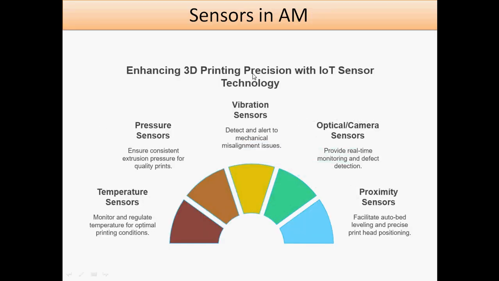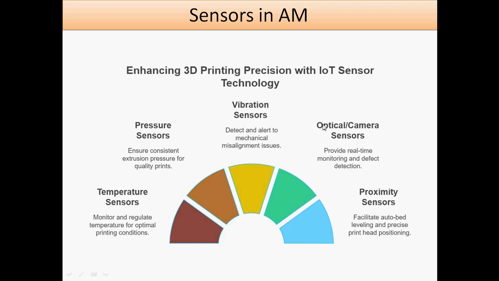Next we are discussing the sensors in AM, that is, additive manufacturing. First, the temperature sensor monitors and regulates the temperature for optimal settings. Then the pressure sensor ensures consistent extrusion pressure for quality prints. Then the vibration sensor detects and alerts to mechanical misalignment issues. Then the optical camera sensor can provide real-time monitoring and defect detection.